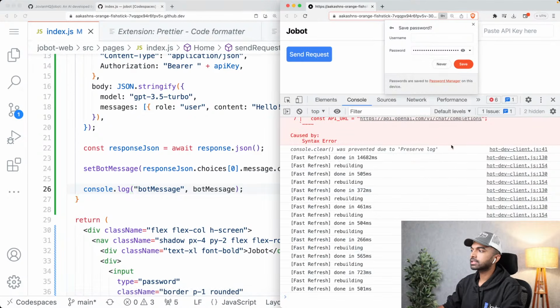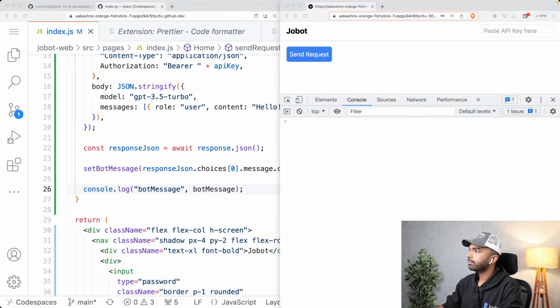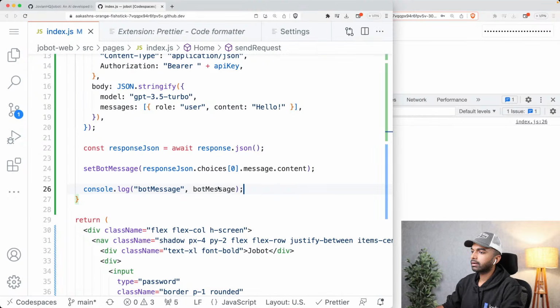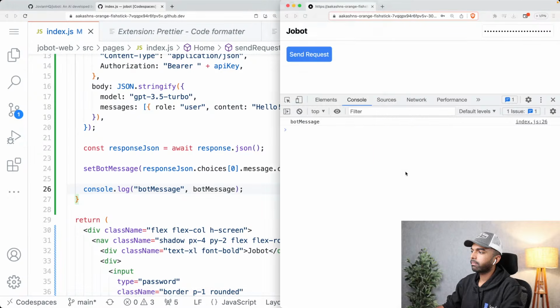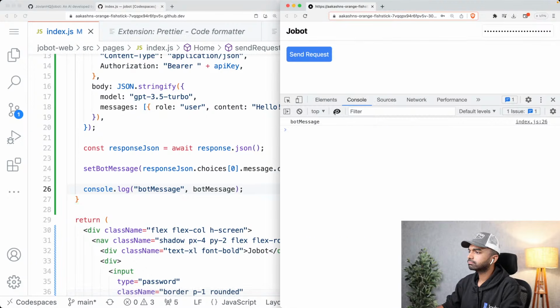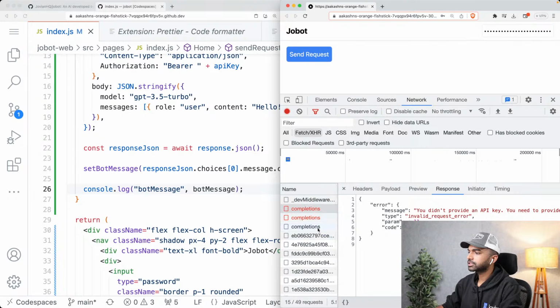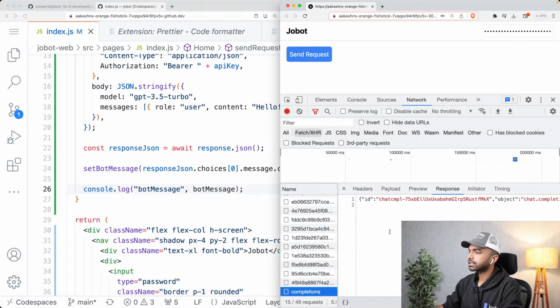All right, so let's just simply log bot message over here. And again, I'm just going to grab my API key, paste that in here, and click send request. Okay, nothing got pasted. Well, maybe we didn't set the right thing. Let's go into the network tab once again. Let us check the completions and let's check the response.